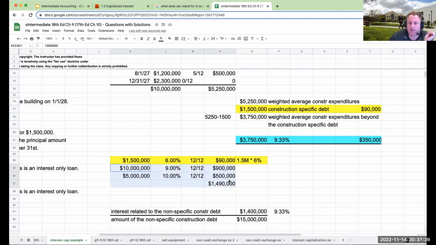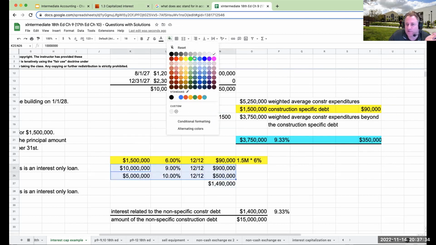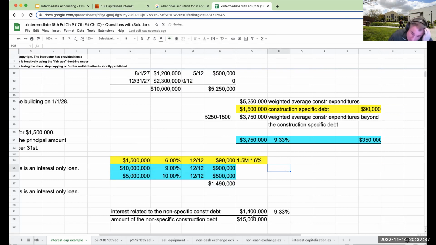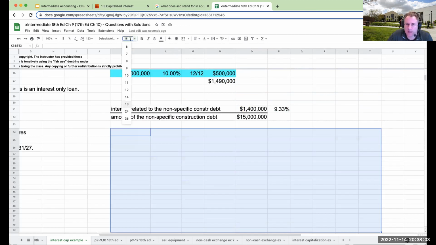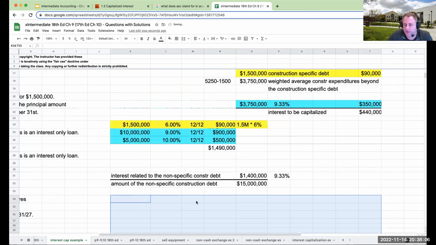Well, I look at the non-specific construction related debt and I need to say, well, what's the average interest rate of this? So if I take the amount of interest that's being paid of 1.4 million, and then I've got the total amount of the debt of 15 million, that's giving me a rate of 9.33%. So that's what I'm going to go through and apply. So the amount of interest to be capitalized is going to be a total of 440,000.